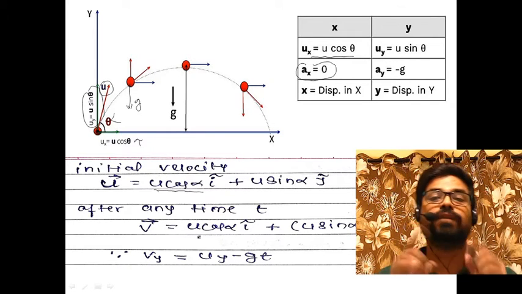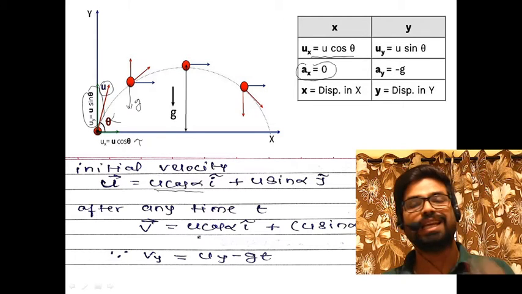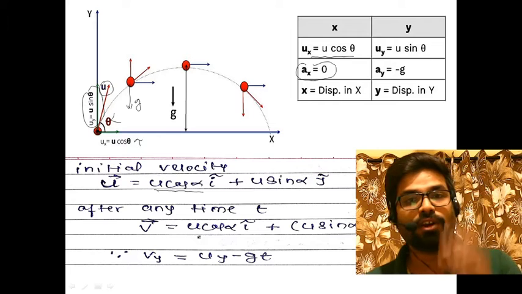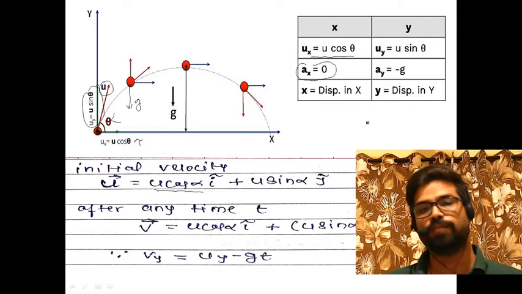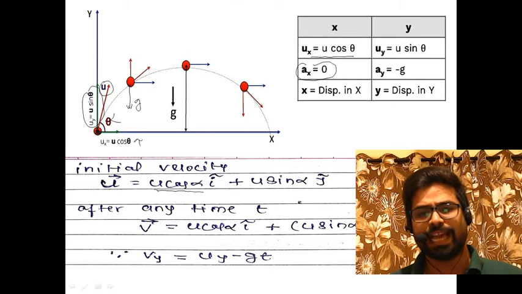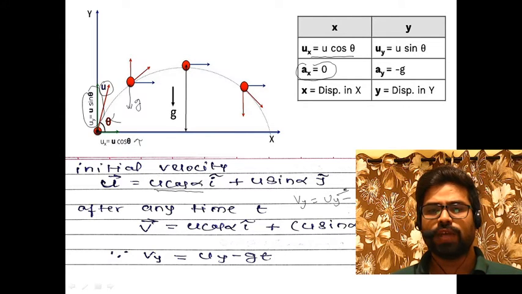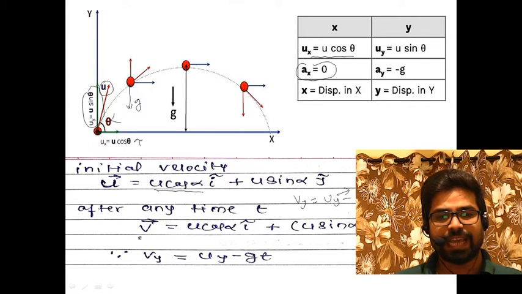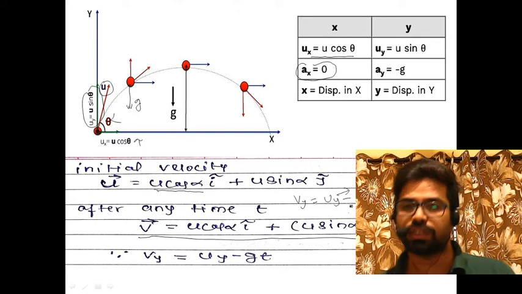But the velocity in the y direction is going to change, because there is a retardation force acting downward. So for any time, the y direction velocity will be given as initial velocity uy minus gt, where uy is u sin alpha. So at any time, this is the expression of velocity.